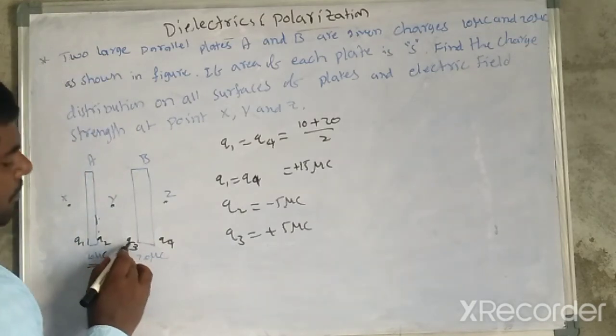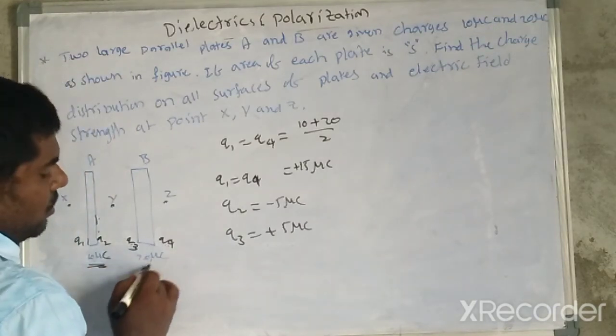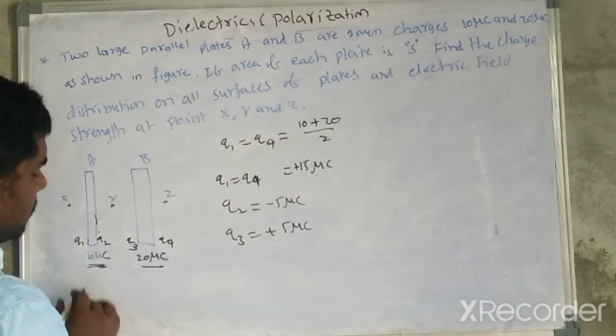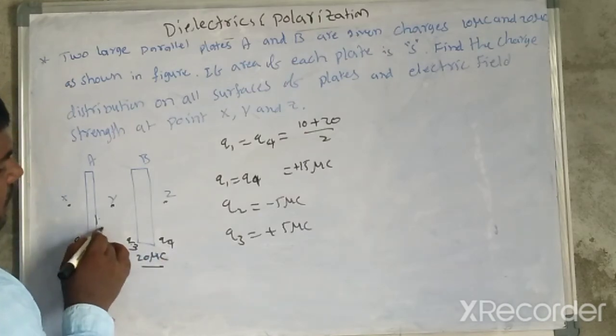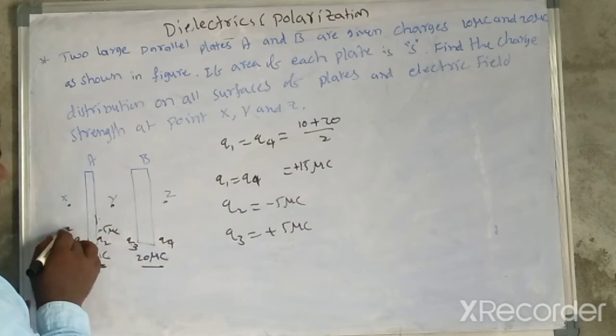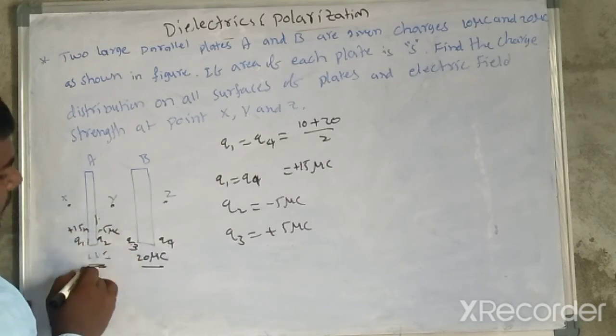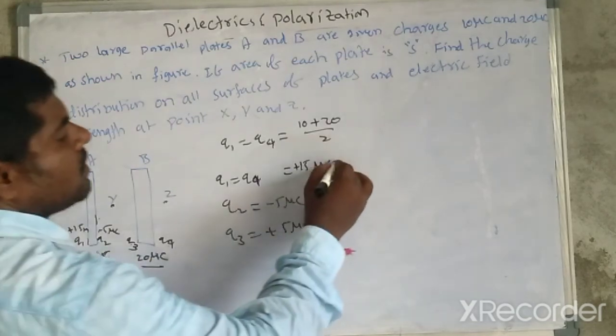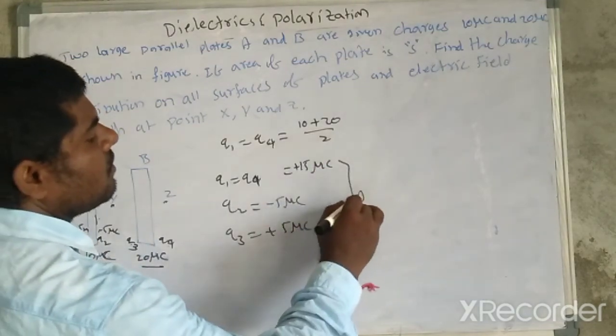Here the plus 5 and the 15 total 20 microcoulomb, so this also balances. And the minus 5 and minus 5 with plus 15 net to 10 microcoulomb, which balances. So the first question is answered.